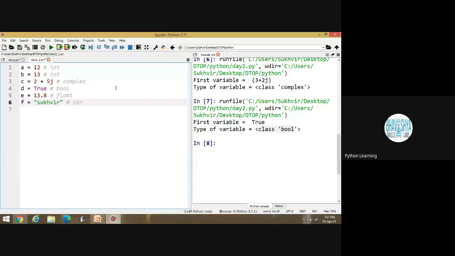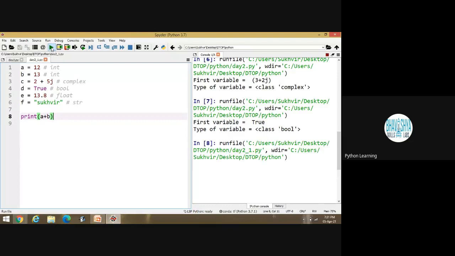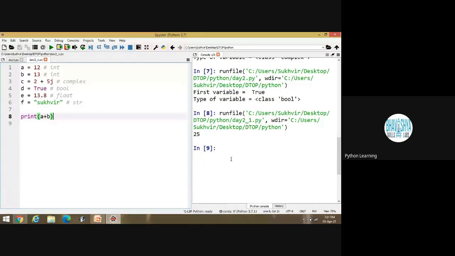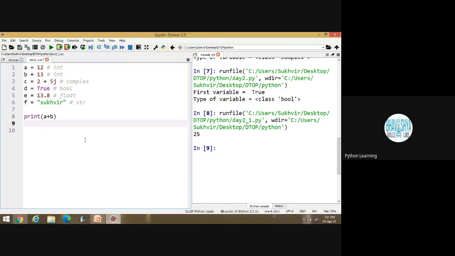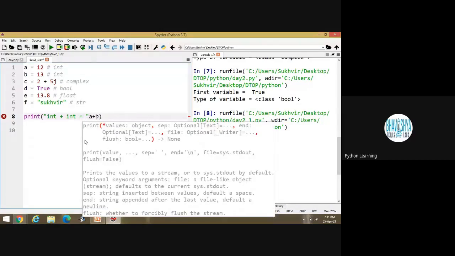Yes. Suppose I am printing here a plus b, then execute the program. You can see 25 here. Is it okay? Yes, sir. Suppose I am printing, let's write here, integer plus integer is equal to.